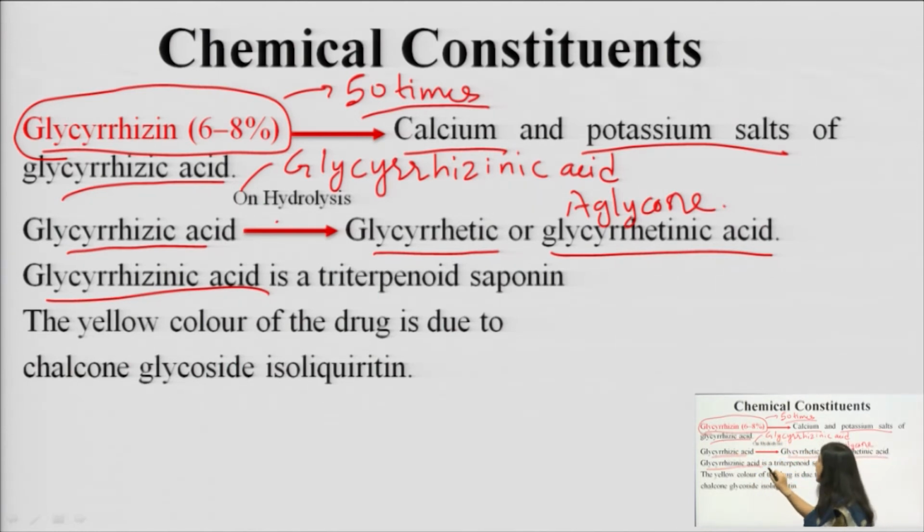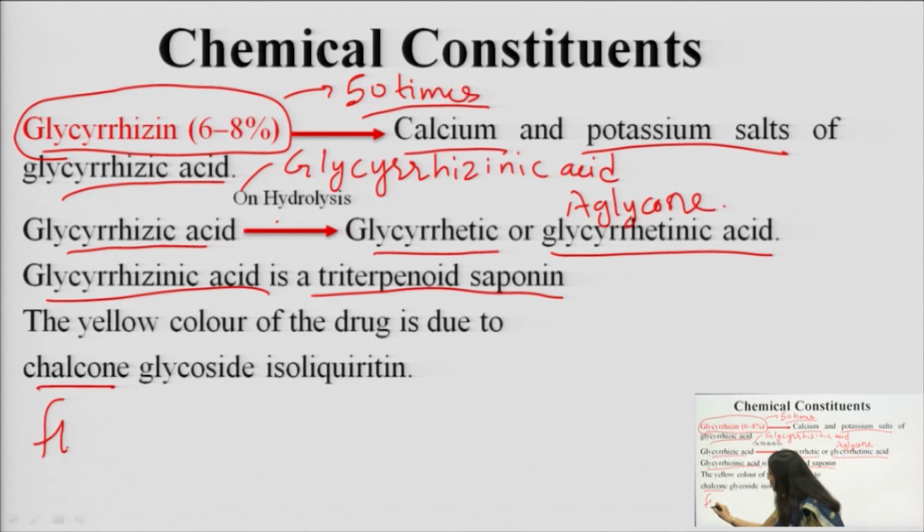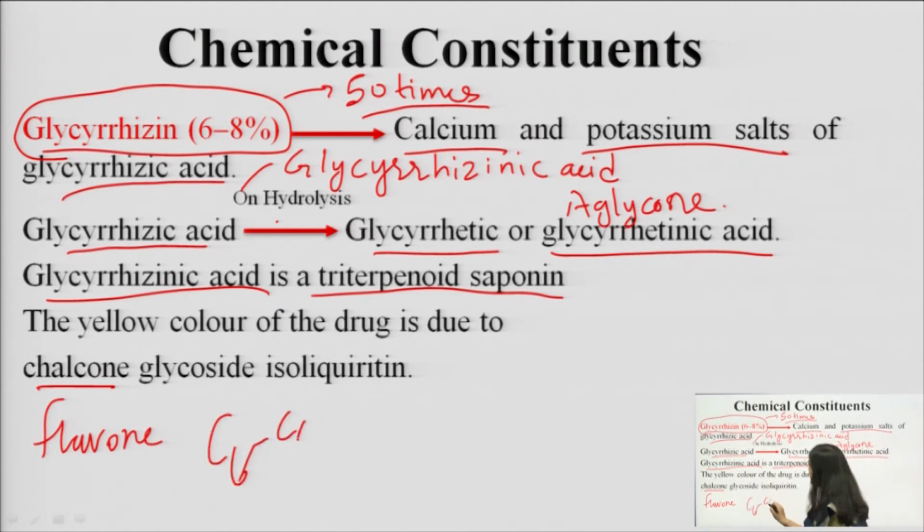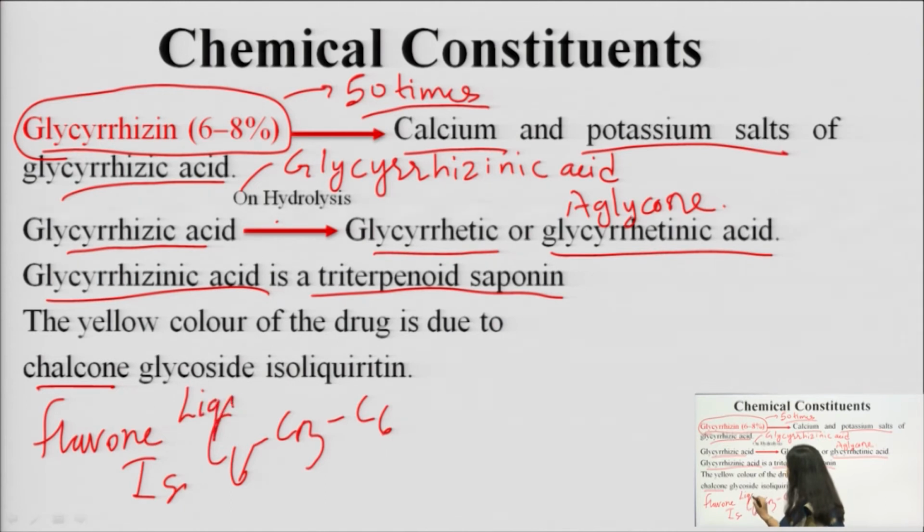So, glycyrrhizinic acid is a triterpenoidal saponin glycoside. Other than this, it also contains various chalcone and flavone derivatives. Okay. Flavone, you must remember, C6, C3, C6 derivatives are the flavones. So, we have one compound known as liquiritin and another compound known as isoliquiritin.